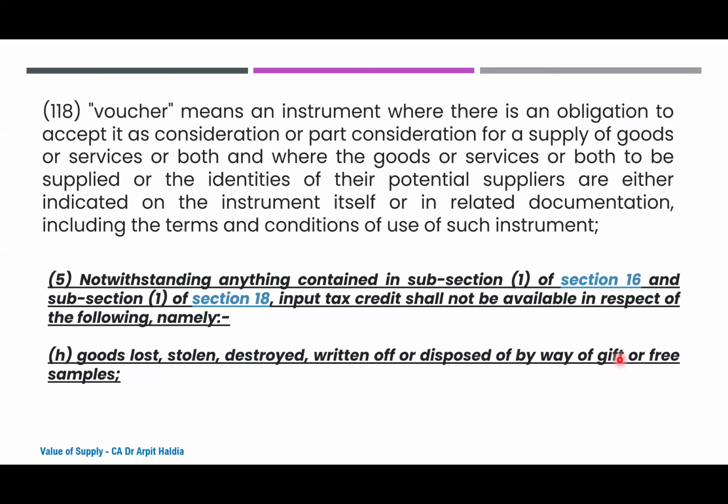Secondly, I have purchased a computer, and at that time, I know that I would be giving it away. So, at that point of time only, I do not avail the credit. And since I have not availed the credit by way of section 17(5)(h), therefore Schedule 1 Para 1 would not be applicable in such cases. This is how I interpret section 17(5)(h) and Schedule 1 Para 1 harmoniously. Now the group members can share their views also.